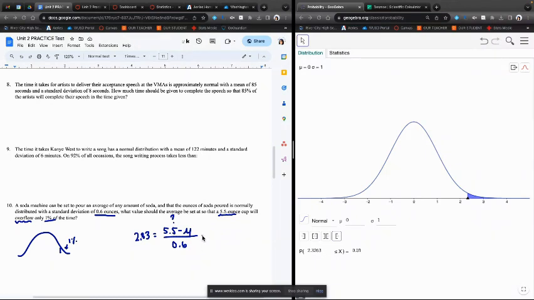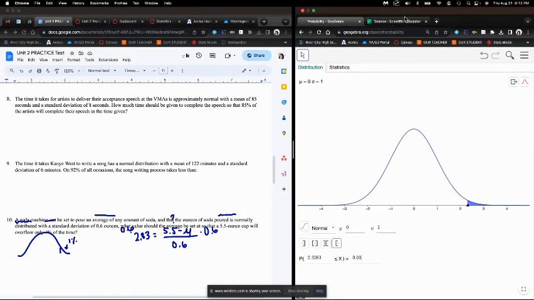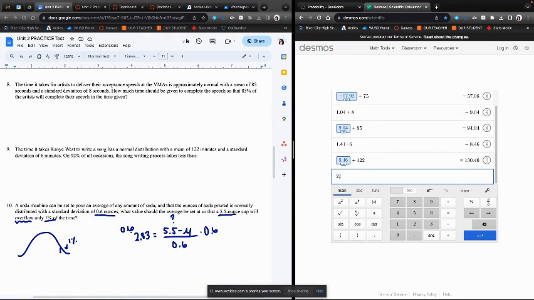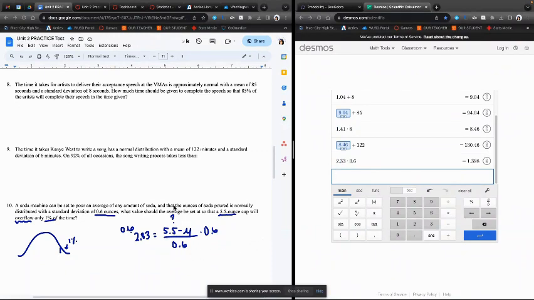So it's going to be 2.33 equals this. And just like before, the first thing we're going to do is multiply by the standard deviation. So 2.33 times 0.6 gives me 1.398, which is equal to 5.5 minus the mean. And then we have a couple options. We could add the mean.